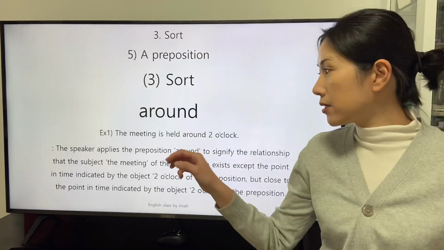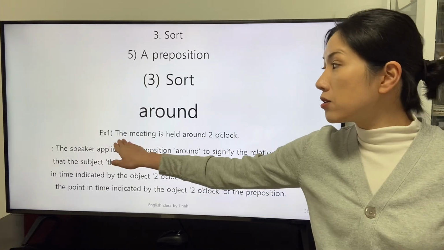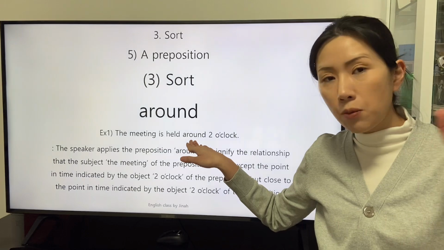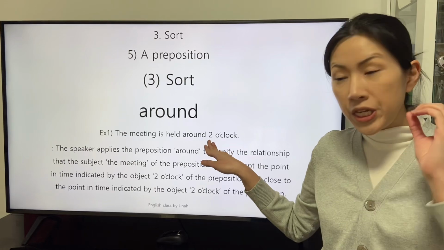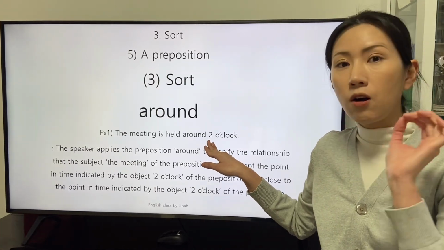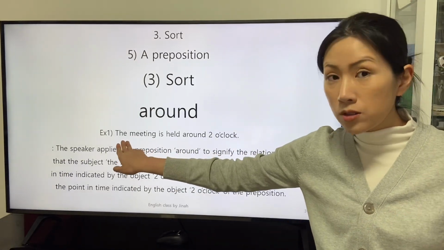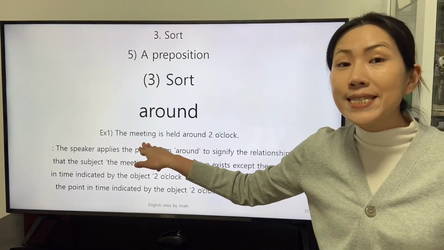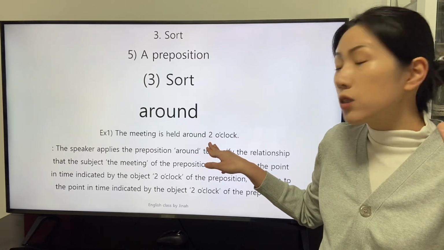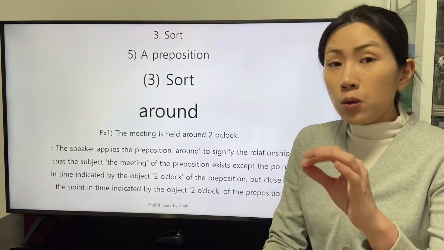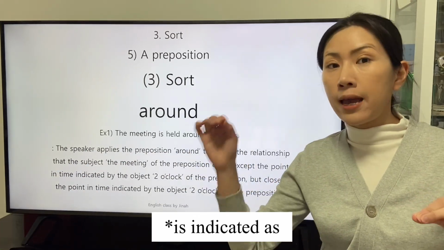With the fact that the preposition around is applied in this clause, the speaker connotes that the subject of the preposition around, the meeting, exists in a range near the object 2 o'clock of the preposition around, but the range that the subject of the preposition exists in does not include the exact object 2 o'clock of the preposition. So the range of time is a period.